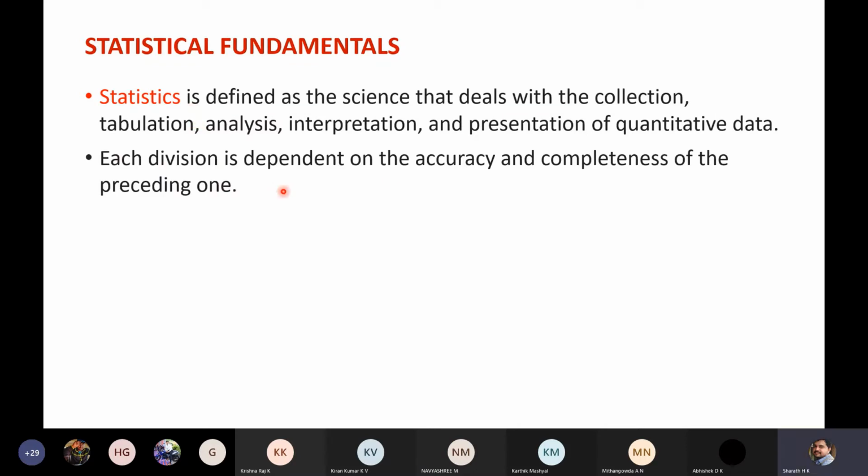Next, each division is dependent on the accuracy and completeness of the preceding one. That means if you don't collect data, you cannot perform all these things in a proper manner. Now the world is criticizing India because we are not collecting data properly. Because of mismanagement of a lot of things in our nation, the world is criticizing India for mismanagement of this corona pandemic, because the world is expecting proper data in terms of validity. So trustworthy data, that is the expectation of the world.